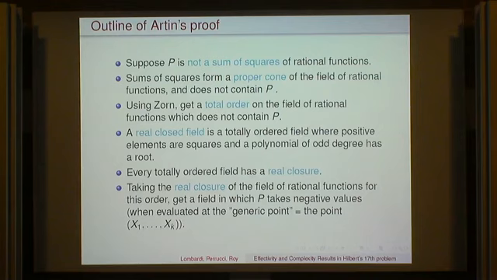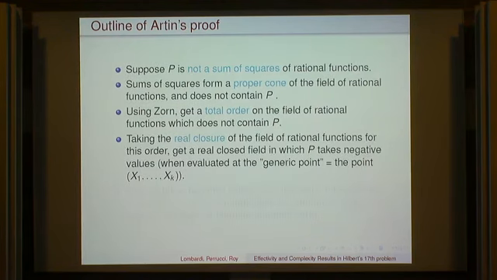And in fact, the place where P takes a negative value is the set of variables x1, ..., xk. It's just a generic point of the field at which P is now taking a negative value in the corresponding real closure.